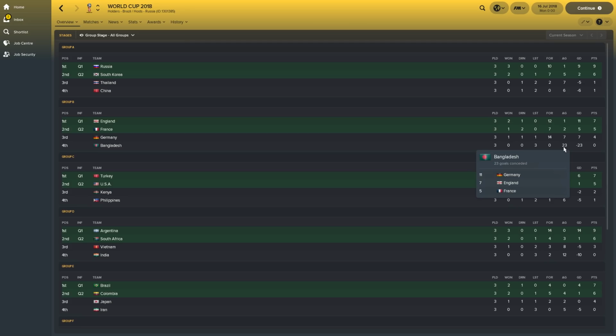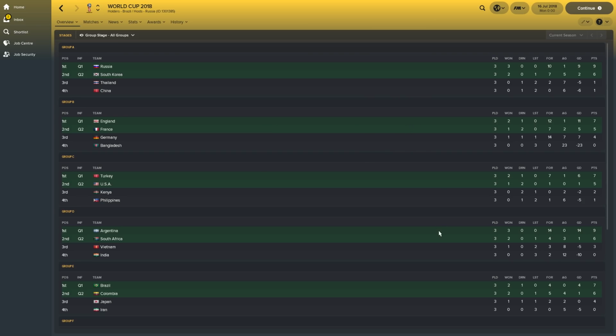They lost 11-0 against Germany, but it wasn't good enough for them to get out the group because they drew against France 2-2 and lost against England 5-1 as well. A repeat of 2001. Wow, that's a big scoreline for England, but still impressive that Germany scored 11. But it's not impressive to score 11 past Bangladesh. What am I saying? That's what you would expect.